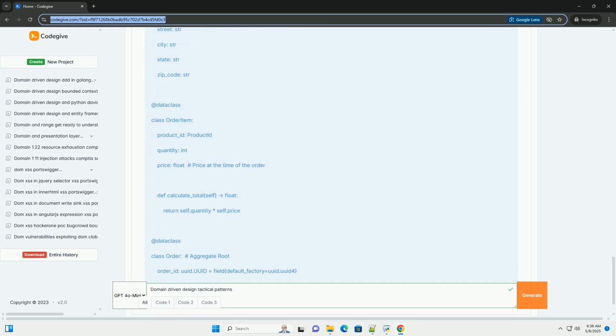3. Aggregate. Purpose: a cluster of associated objects that are treated as a single unit for data changes. It defines a boundary within which data consistency is enforced. Think of it as a transaction boundary within your domain model. Characteristics: a cohesive group of related entities and value objects.